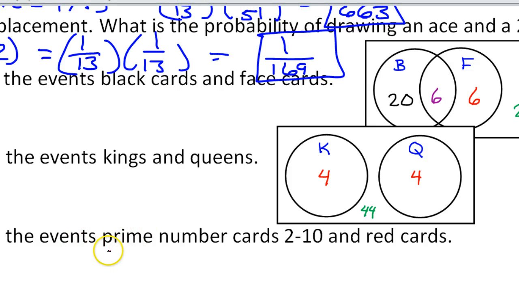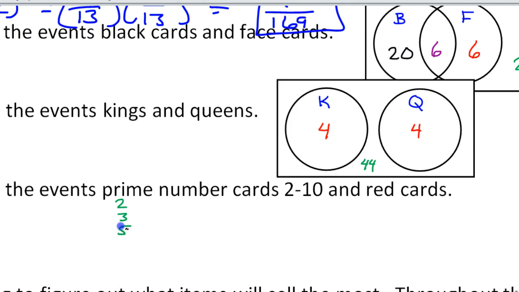So prime numbers that are less than 10 are 2, 3, 5, and 7. 9 is not a prime number. So these are all the prime numbers between 2 and 10.